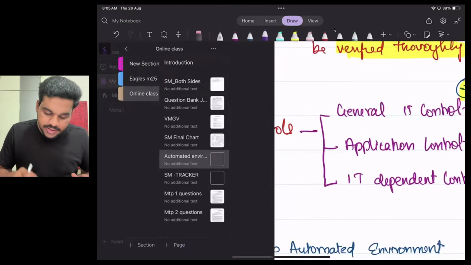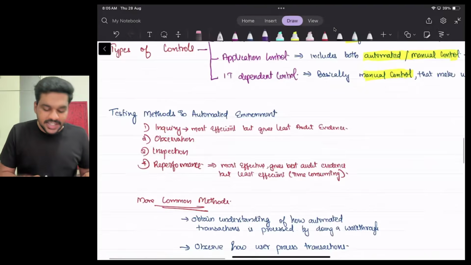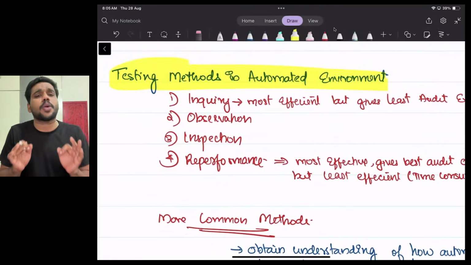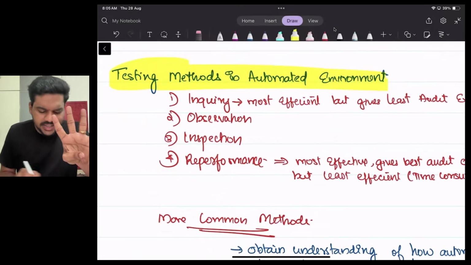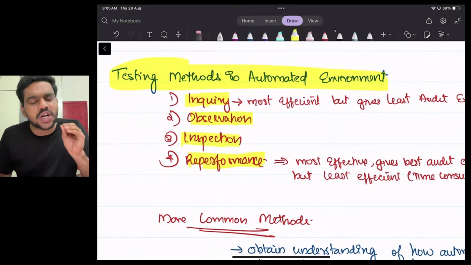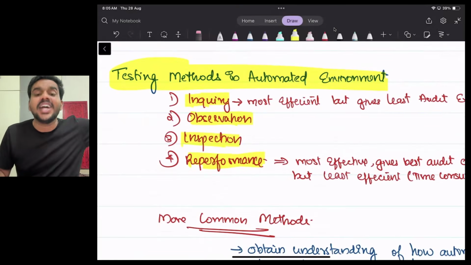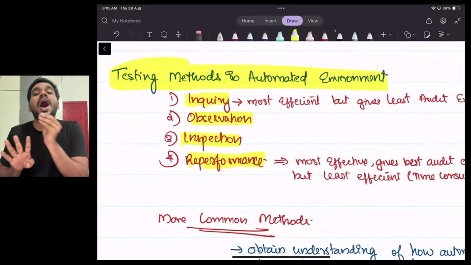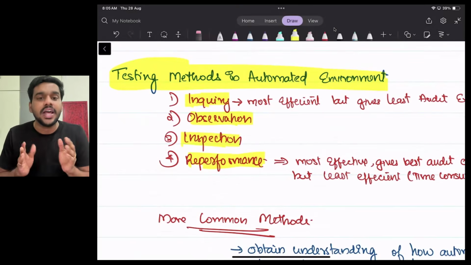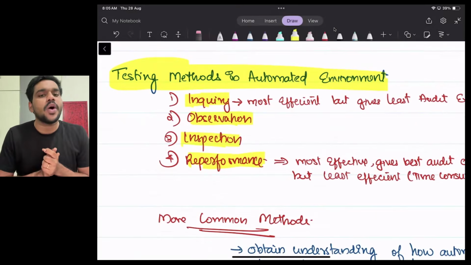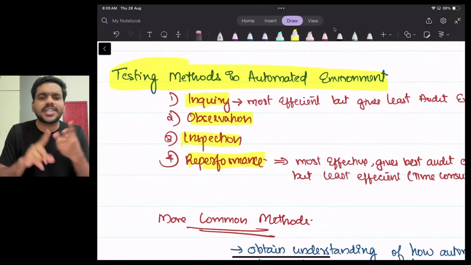Yes, I got it, sir. Yes. Next, different testing methods of automated environment. Very simple topic. We have four methods: inquiry, observation, inspection, reperformance. In order to test the control, we have already learned this in SE 330, testing control. We have four methods to test the control. What are the four methods? IORI, right? What is IORI? Inquiry, observation, inspection, reperformance.